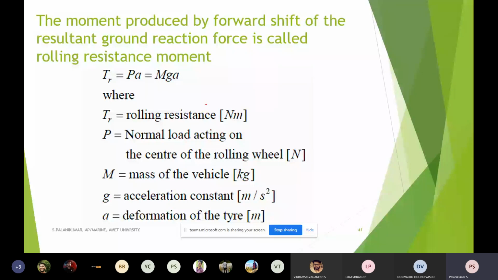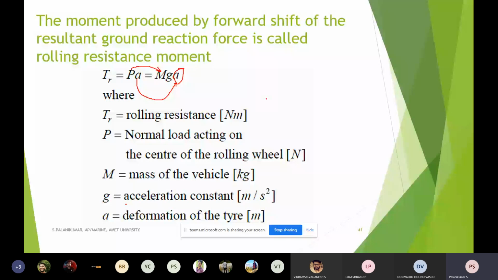So we can make it equal to the mass of the vehicle, the acceleration constant and the deformation of the tire. Here I take P equal to mg, and a is the deformation of the tire. So I simply take the dead weight of the vehicle, the acceleration constant 9.8 meter per second square, and the deformation of the tire, which we can calculate from before.